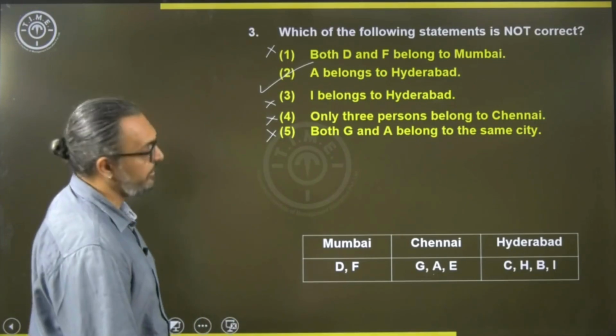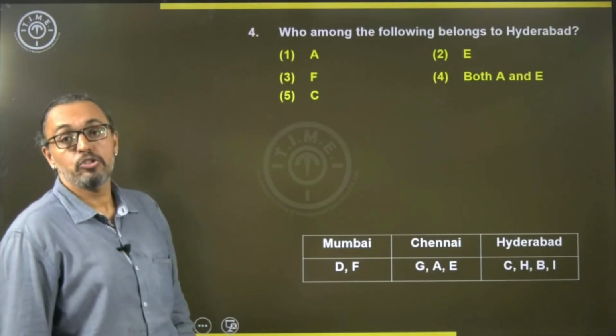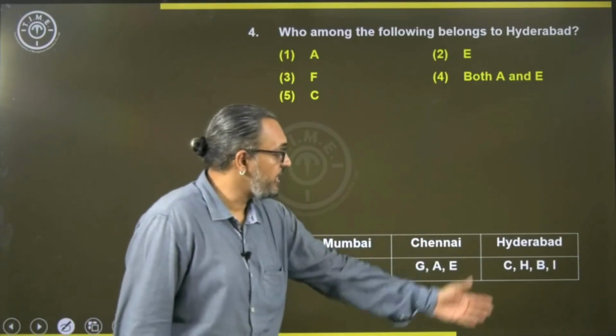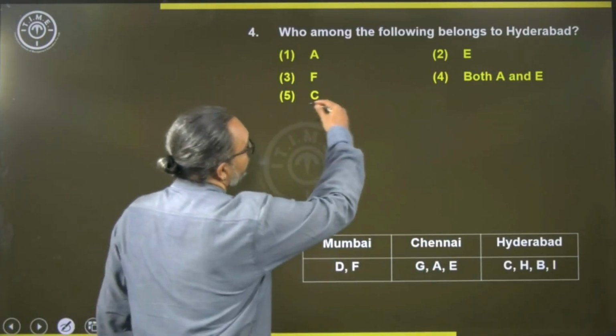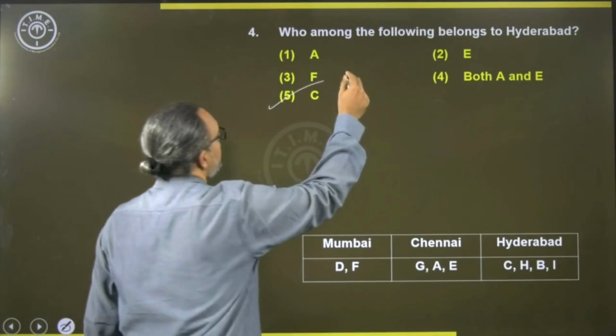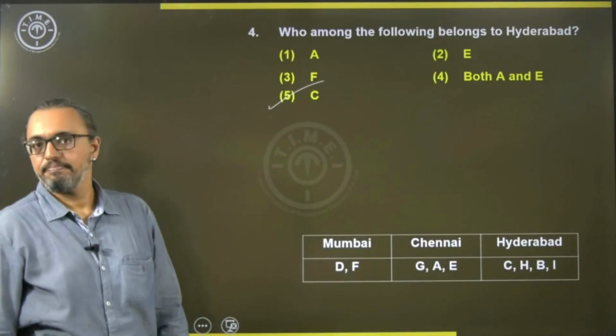Then, who among the following belongs to Hyderabad? From Hyderabad, we have C, H, B, I. H, B and I are not there, but C is definitely there. 5th option.